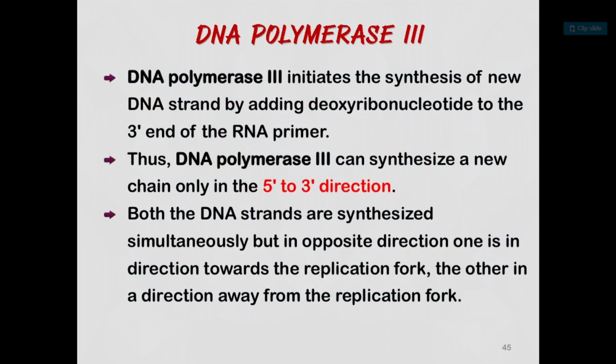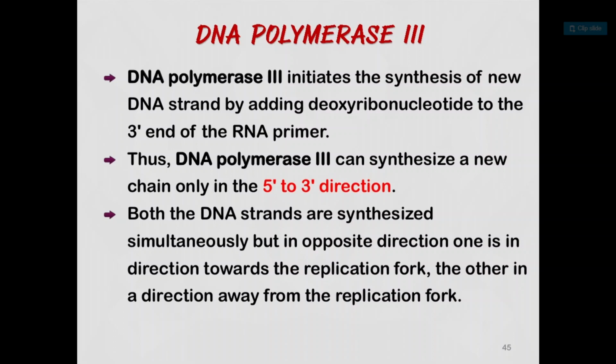Then what is the function of DNA polymerase 3? DNA polymerase 3 initiates the synthesis of a new DNA strand by adding deoxyribonucleotides to the 3' end of the RNA primer. Thus, DNA polymerase 3 can synthesize a new chain only in the 5' to 3' direction. Both the DNA strands are synthesized simultaneously but in opposite directions.